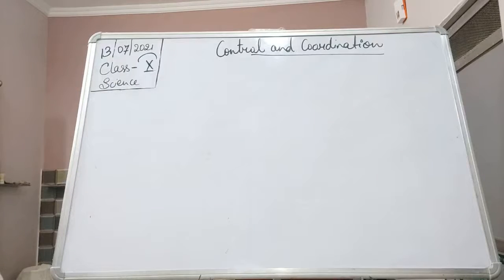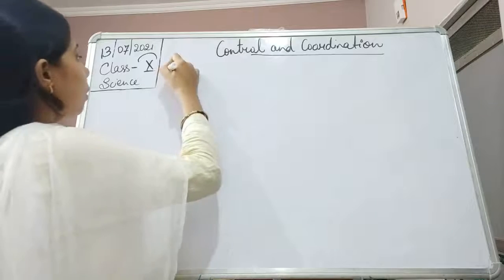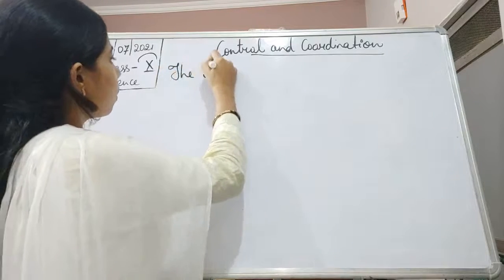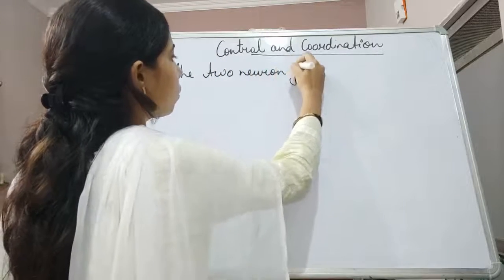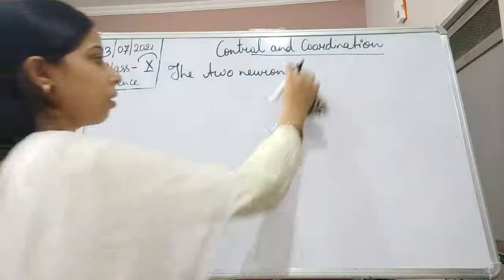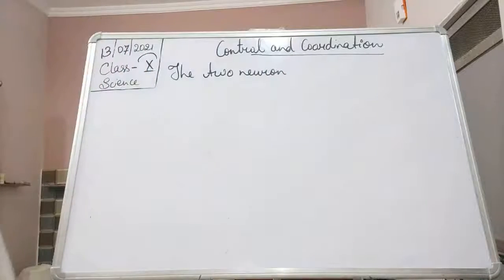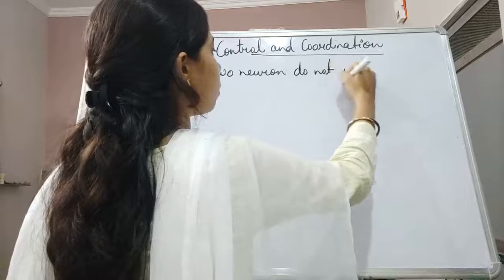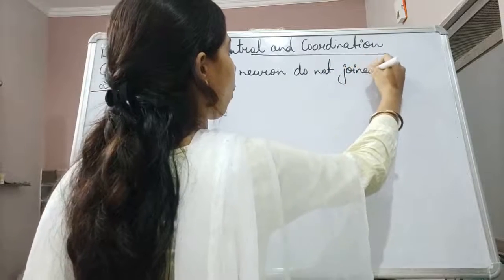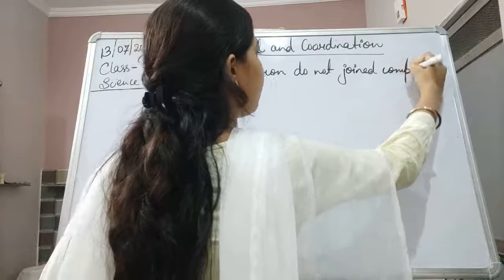So let me write it here, that the two neurons do not join completely to each other.